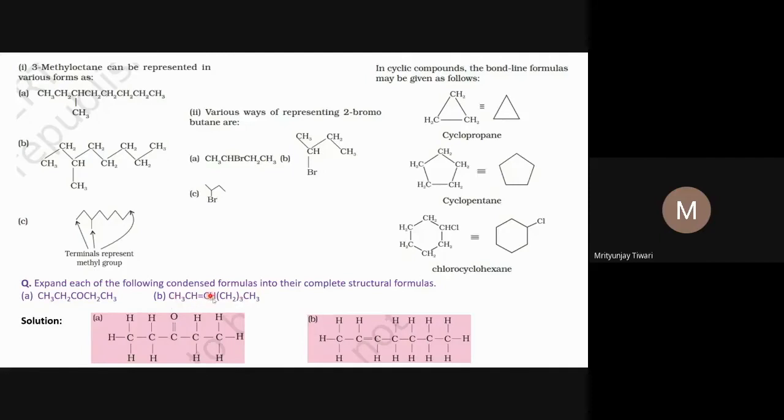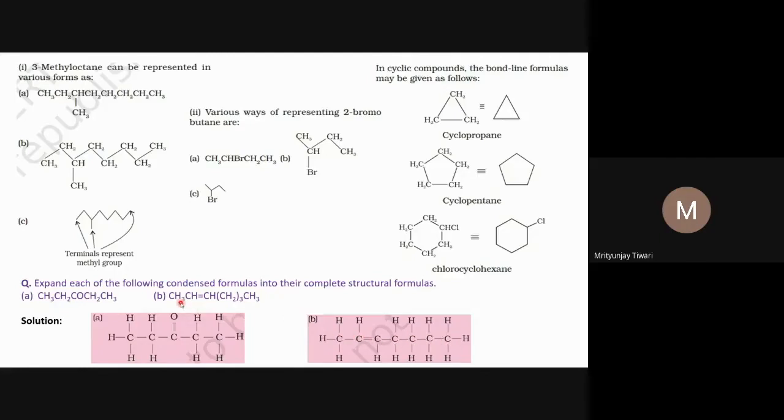1, 2, 3, and 3 carbon atoms here, because this group occurs thrice. So it comes 3 times in the real structure. So 3 carbon atoms here, 3, 3, 6, and 1, 7. So we'll first write 7 carbon atoms, and we will link all the carbon atoms with a single bond first. So you see 1, 2, 3, 4, 5, 6, 7 carbon atoms, and we'll first write the single bonds.